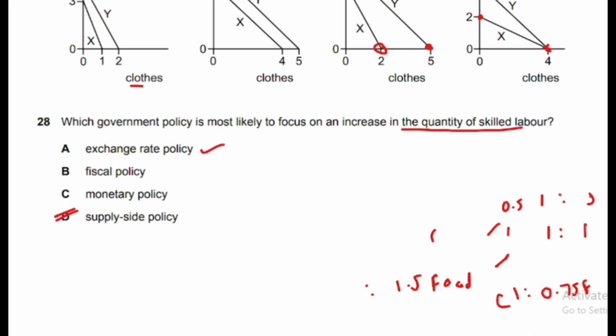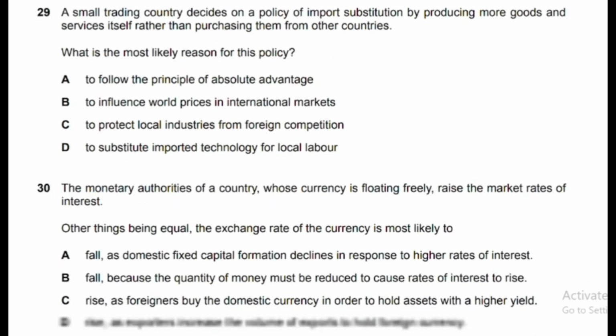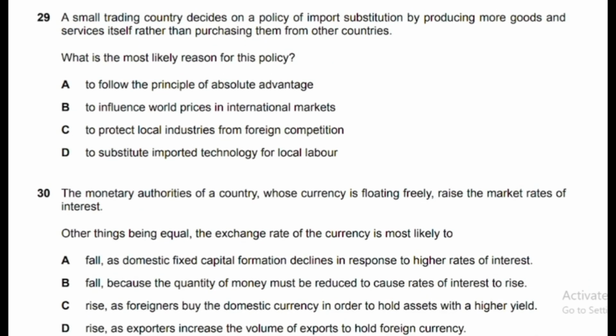Exchange rate policy has nothing to do with the skill of labor. Fiscal policy is about taxes and government spending, and monetary policy is relevant to money supply, interest rate, and exchange rate, as well as credit regulation. So it has nothing to do with skilled labor. Supply side policy is relevant to education and training of workers, so it increases the skilled supply of labor. Now moving to question number 29.